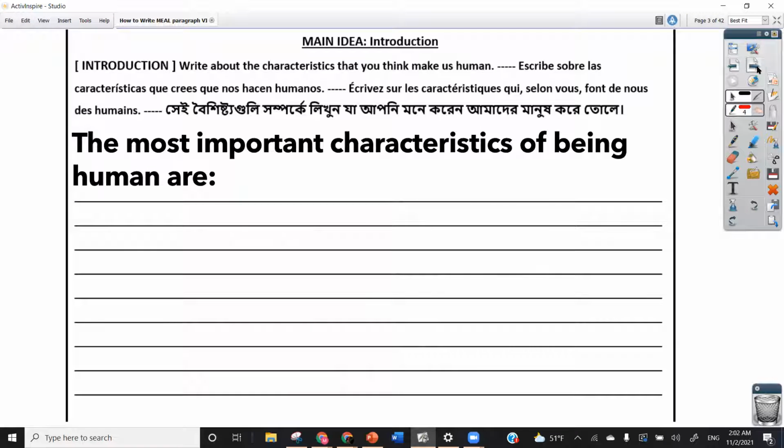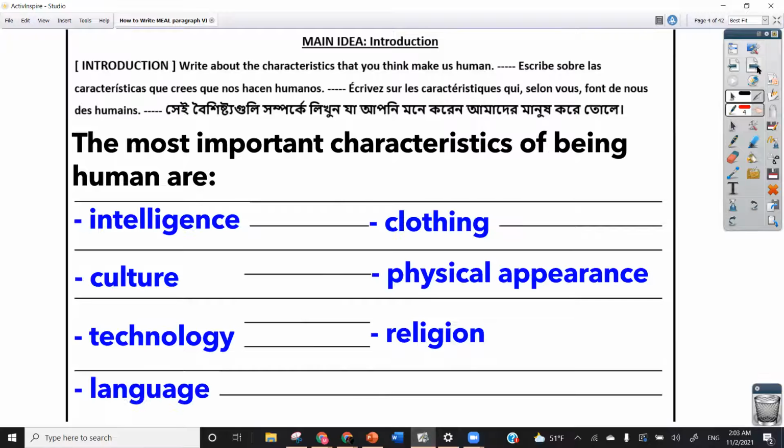The way you're going to start it is by simply writing the most important characteristics of being human are, and you're expected to write 3 or 4 different major characteristics. Here are some examples of what we've discussed as a class already: intelligence, culture, technology, language, clothing, physical appearance, religion, to name some of the more popular examples that students have developed.